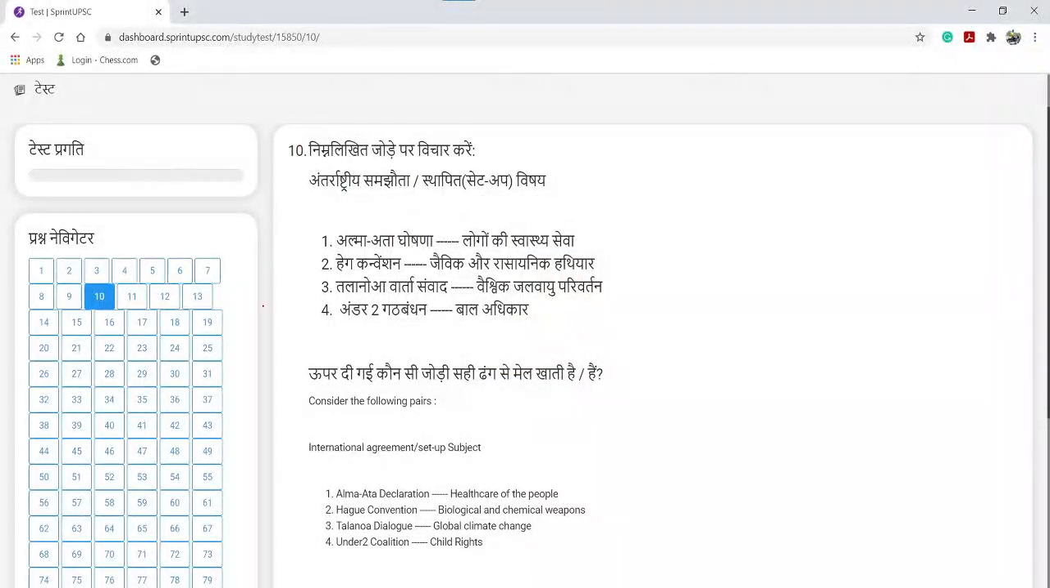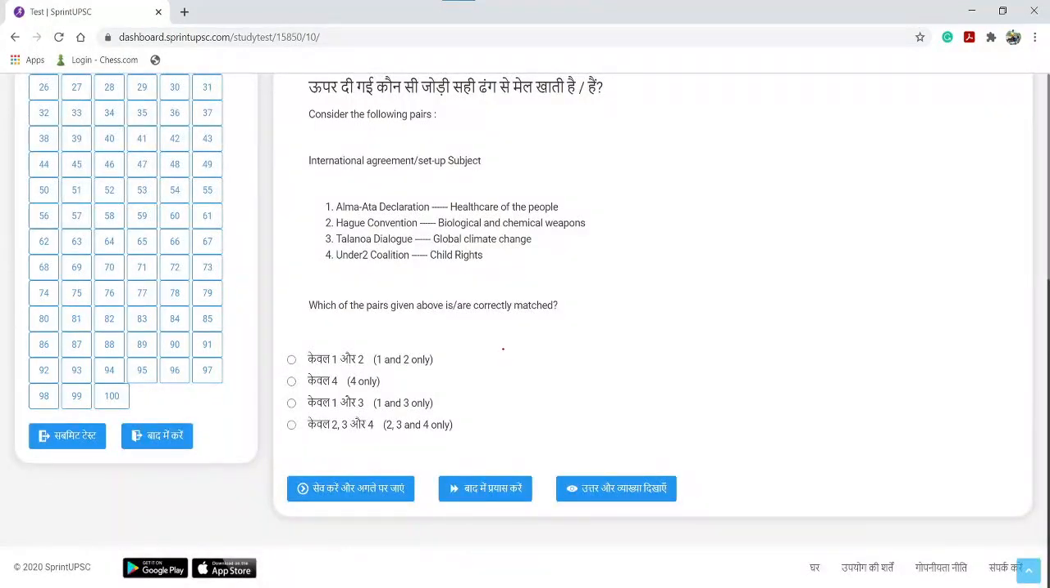So this is the 10th question. In the 10th question, we have 4 international agreements and their 4 respective subjects. We need to find out which of the following international agreements is correctly matched with their respective subject. ये कौन से subject और international agreement correctly match हो रखे हैं. These are the options and this is the question.